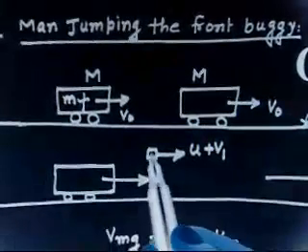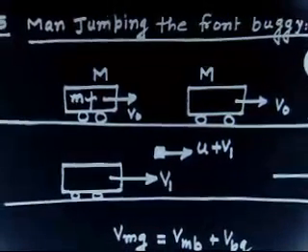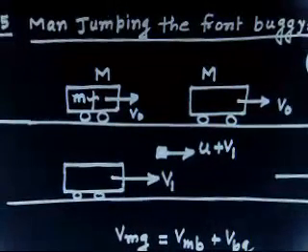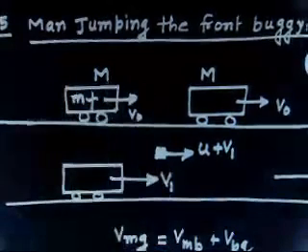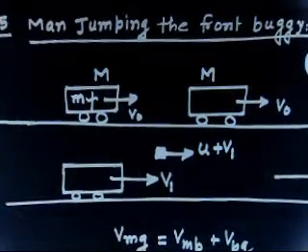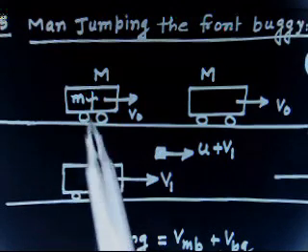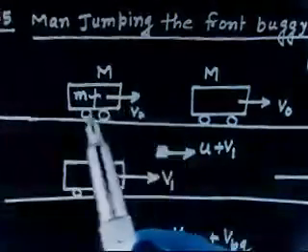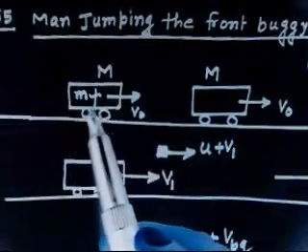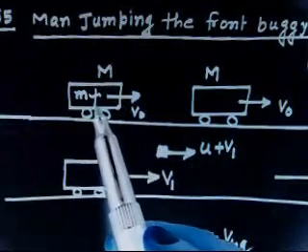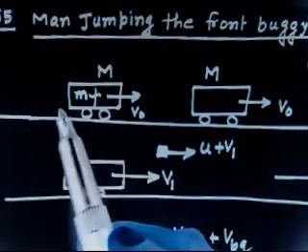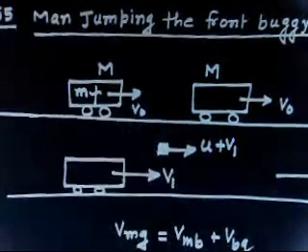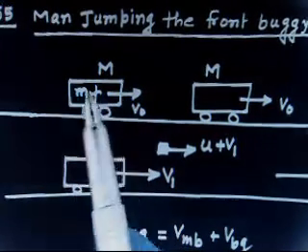Are you getting? So now the man is here, and this is moving with a speed v1. So let us try to understand what is happening. I have a system, buggy plus man system. Both systems are moving with velocity v0. The man jumps to this buggy, leaving his buggy with a speed u relative to his buggy. Now what will happen? If you want to jump from this buggy, you can jump only if you start running on his buggy. If you run, basically what you are doing is pushing your buggy in the back side. So the velocity will not remain v0, it will decrease, because you are running, you are pushing this buggy by your leg in the backward direction.